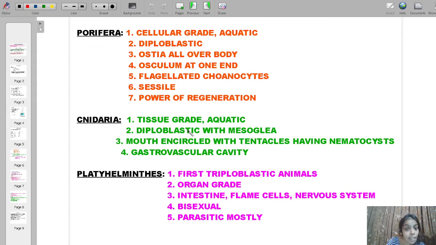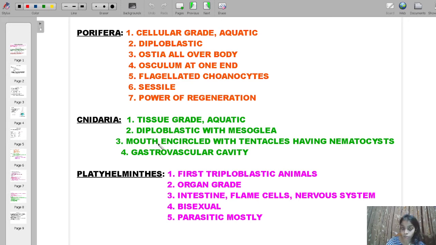That third layer is a very viscous jelly-like layer which is called mesoglea. So outer ectoderm, middle mesoglea, inner endoderm. That doesn't mean they have a three-layered body wall, because the mesoglea is underdeveloped. So that is why we still consider them to be diploblastic.